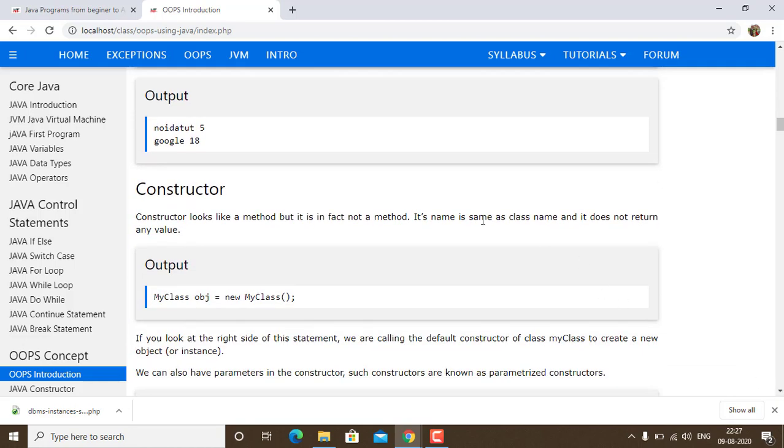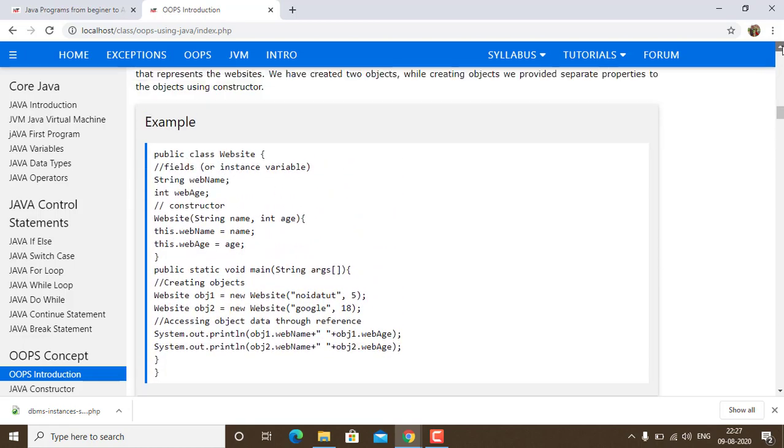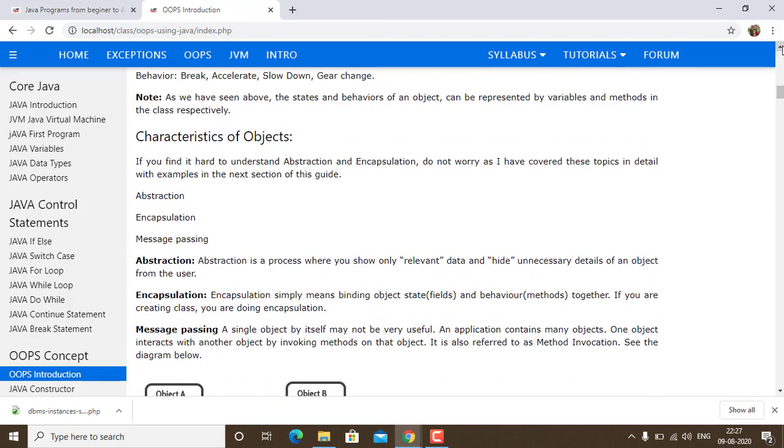Now before we proceed further, let us have a look at a brief introduction about abstraction. Abstraction is a kind of data hiding. Suppose you are going to buy a fan. You just see the fan, you don't need to see the coil, but you know that the coil is inside the fan.